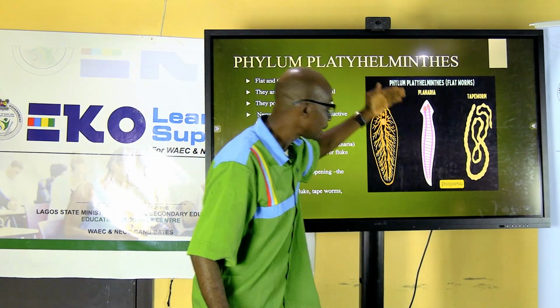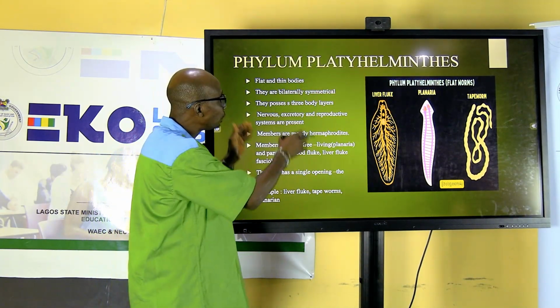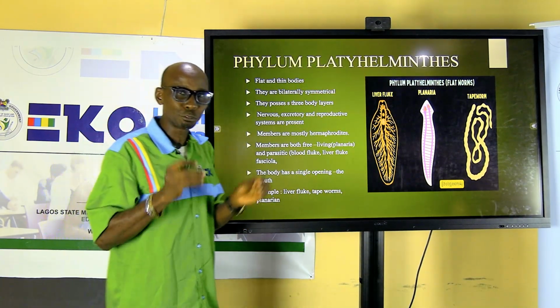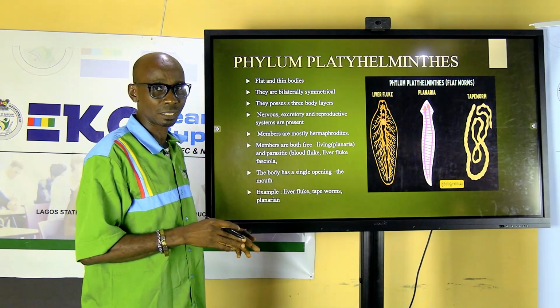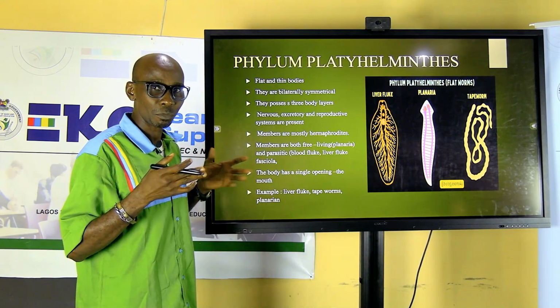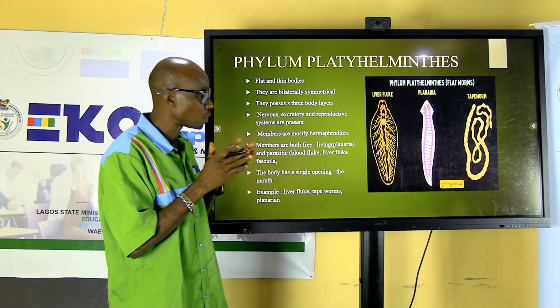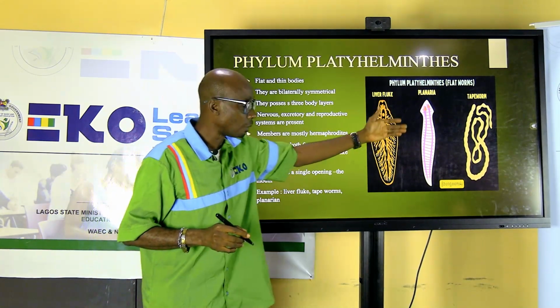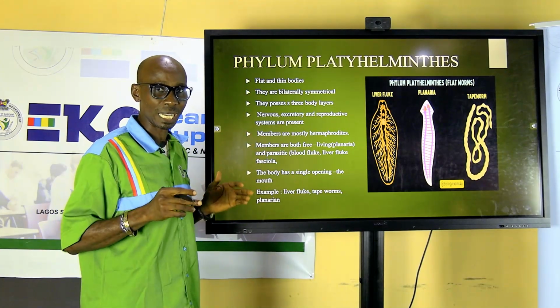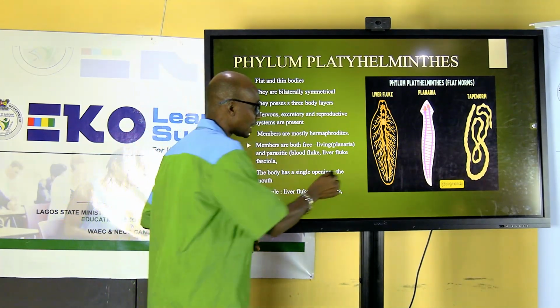The planaria is the only one among all the group of Platyhelminthes that does not cause any serious parasitic disease. It is free living because it resides inside the soil without causing any serious disease. That's why it is free living. All other ones are known parasites of man and his domestic animals.